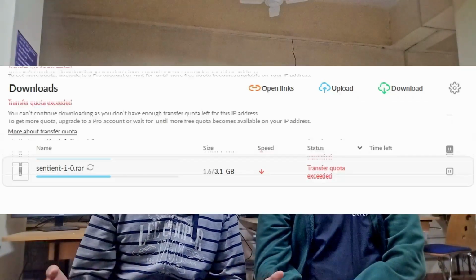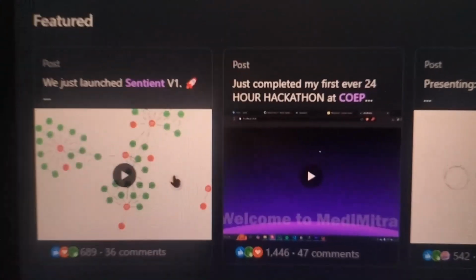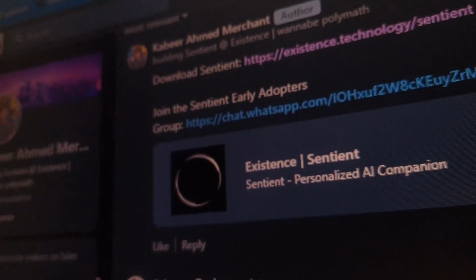The next morning, we had 87 total download attempts, and we actually ended up exhausting our transfer quota on Mega, which is why I said Mega was a bad decision. And we had a lot of people reaching out to us and saying, where's the new download link? How do I download this? How can I start using this? And it actually felt kind of crazy to see this level of demand for something we had built, even though it was still in very early stages. We got thousands of impressions on LinkedIn, hundreds of likes and comments, and new people joining our WhatsApp group, some of whom were VCs at prominent funds.